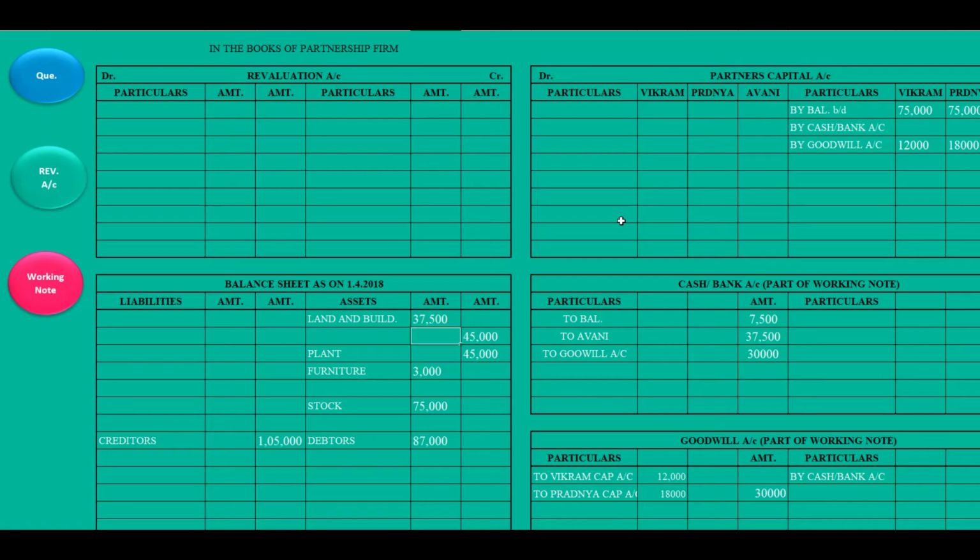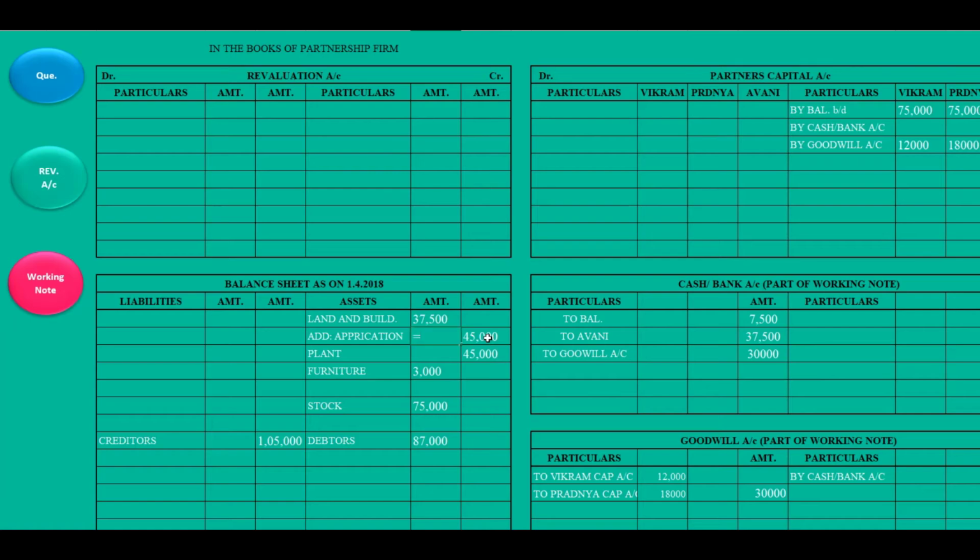Okay. So I'll write here less depreciation, because see, this was the value in the beginning and now it is increased, so it won't be depreciation. The value has increased, so it will be added. I'll write here appreciation. How much is appreciated?